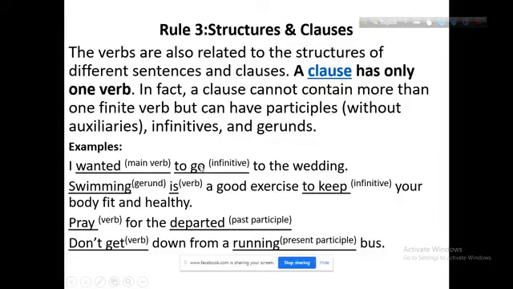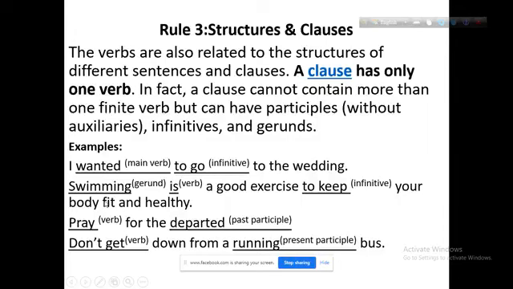Go is infinitive. So, in a clause, this is a clause: I wanted to go to the wedding. If it is a clause, there may be more than one verb. Here, wanted and go: wanted is a finite verb and to go is an infinitive verb.